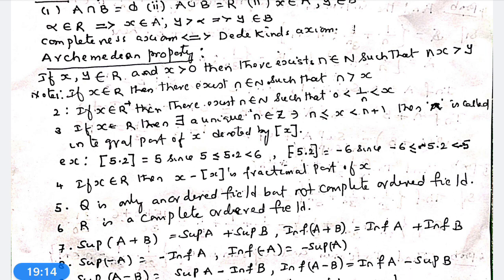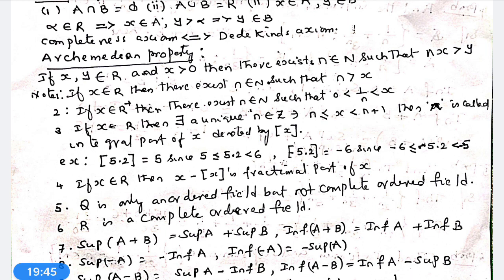Using this Archimedean property, we come to certain conclusions. That is, if x belongs to R plus, that is the positive real number set, then there exists small n belonging to capital N such that 0 is less than 1 by n, which is less than x.